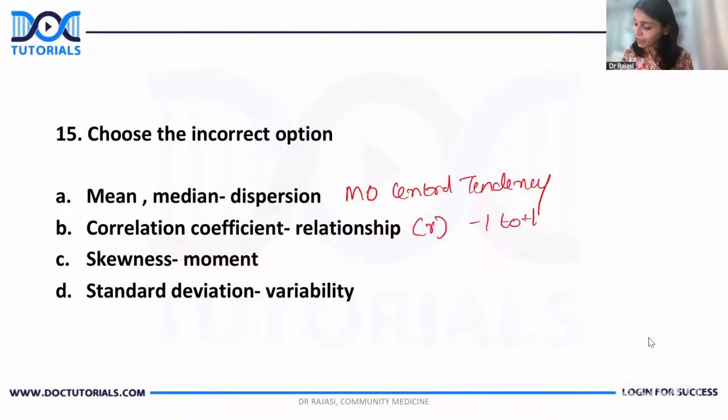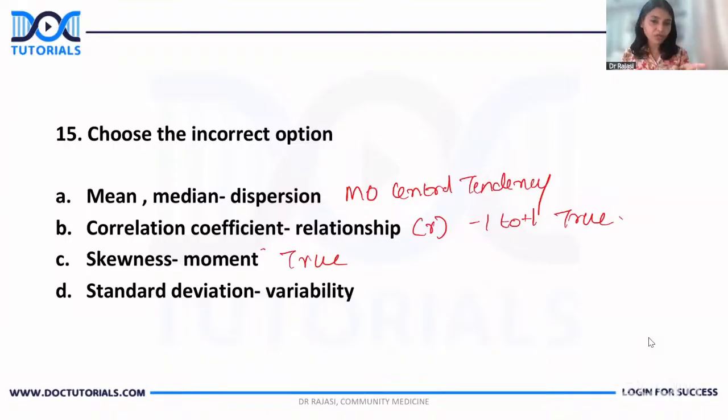So this is correct. Yeah, this is true. Skewness. We know what skewness is. You have positive skewing, negative skewing, something which is showing the asymmetry. Now, I'm not going into the details. You can also calculate something known as moment from skewness. Moment, they don't usually ask. It is something which we calculate using an equation, which can be calculated from skewness. So that is also true.